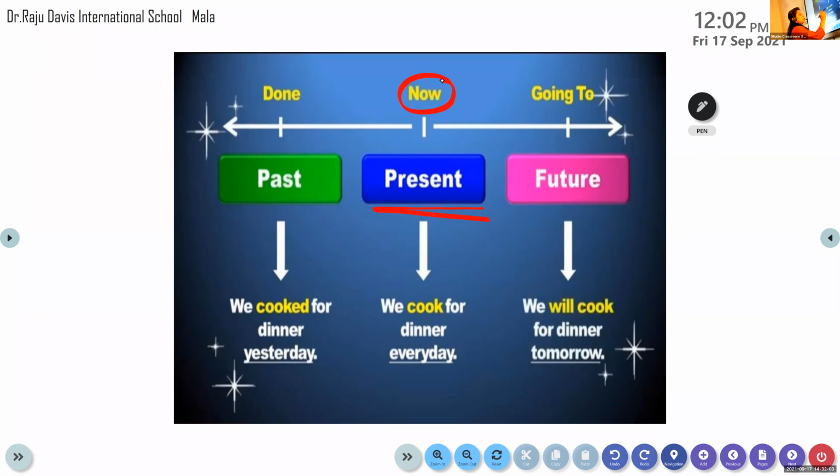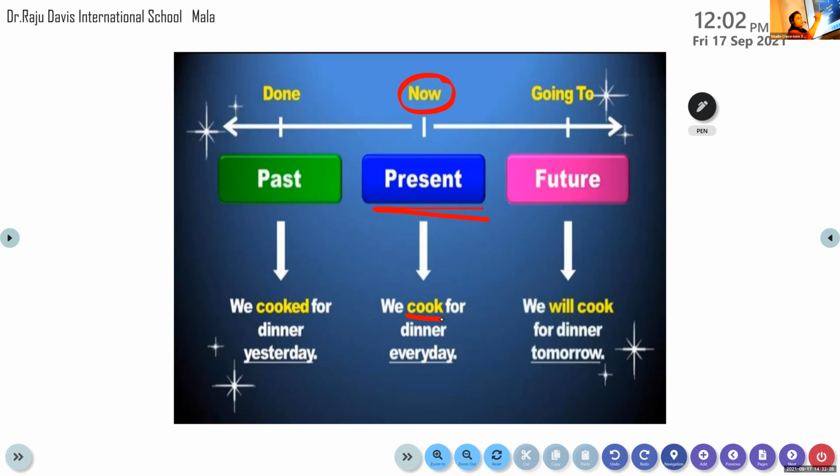Yes, now listen. You can see this example here. We cook for dinner every day. In this sentence, the verb is in the present tense. Before, we were able to identify only the verb in the sentence. Now we can identify the verb and also say which tense it is. So cook, the verb, is in the present tense.